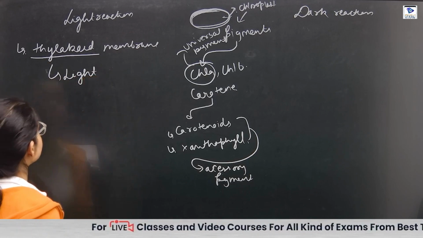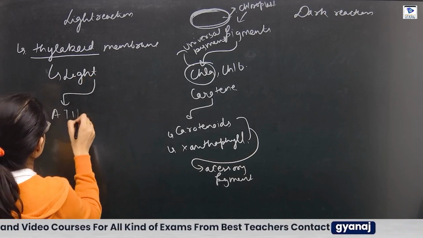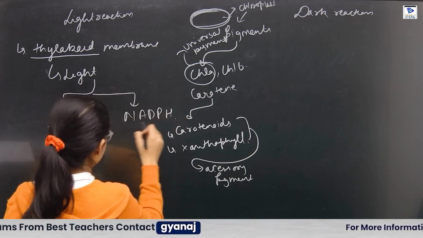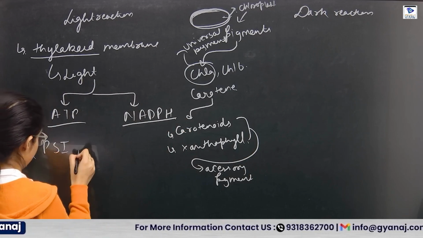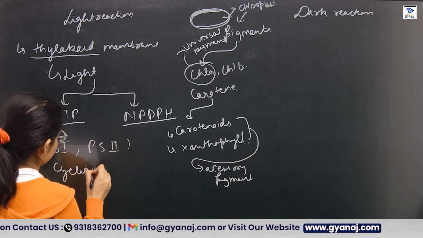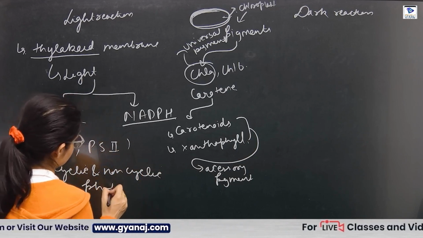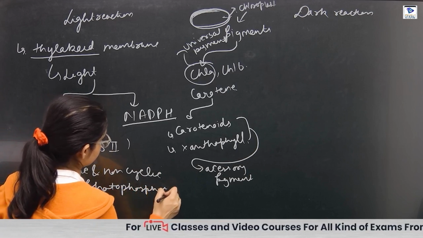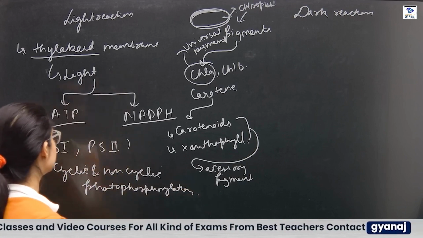Now during light reaction, what will happen? There is a formation of ATP plus NADPH. Now ATP and NADPH are formed during photosystem 1 and photosystem 2, means cyclic and non-cyclic photophosphorylation. Now what is the meaning of photophosphorylation? It is the formation of ATP in the presence of sunlight.